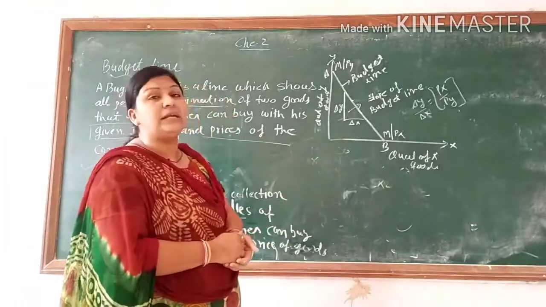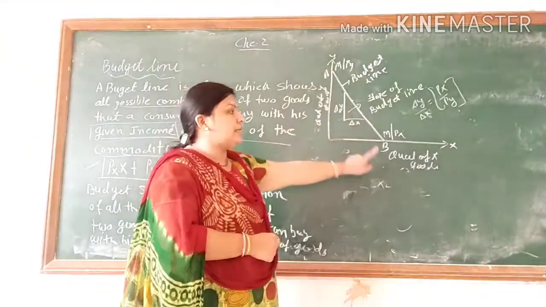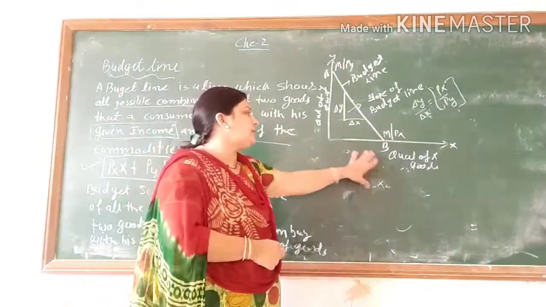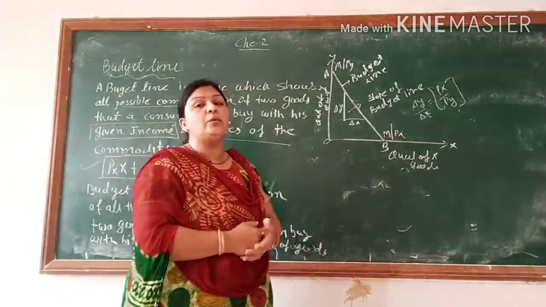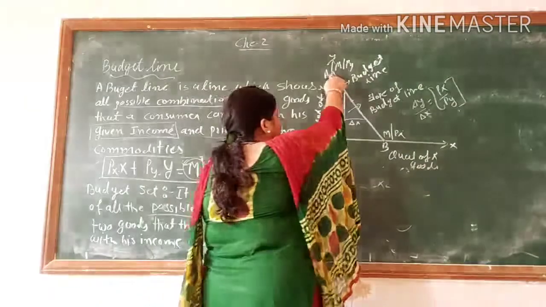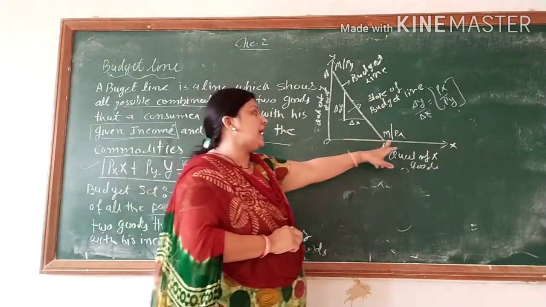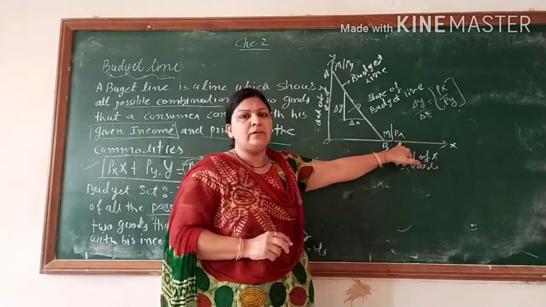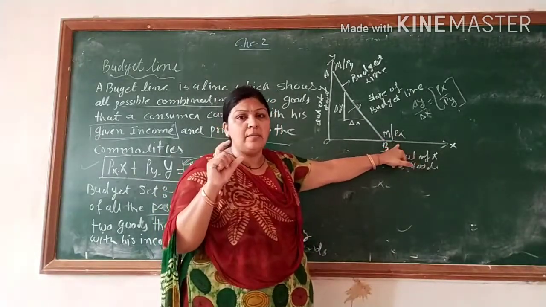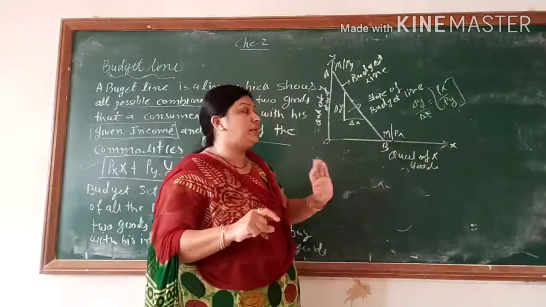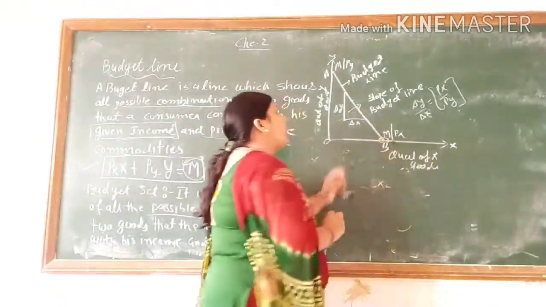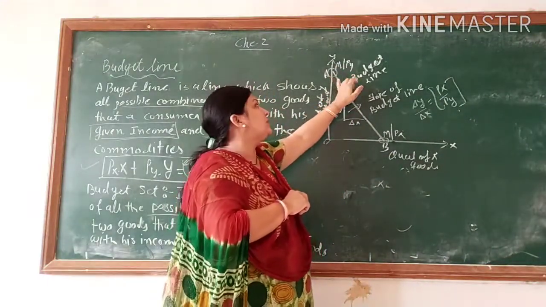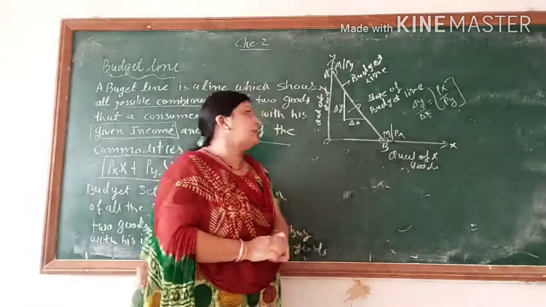Now here is the graph of the budget line: this is the y-axis and this is the x-axis. On the y-axis we set the quantity of Y goods, and on the x-axis we consider the quantity of goods X. Now this is our budget line. Clear? So this is M upon Px. It means at the point of the price of X goods, this is the quantity. So this is the point. Now M upon Py is the point, whatever the price in the market of the Y goods, that we get on the y-axis.